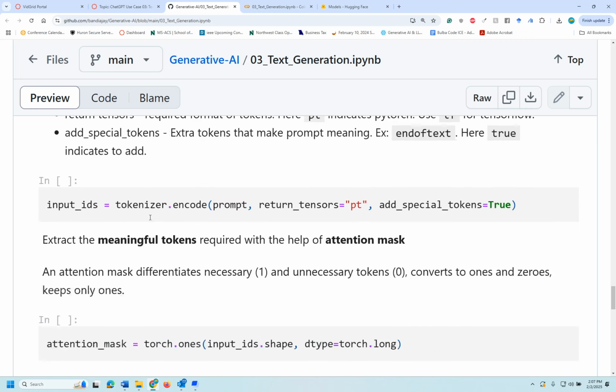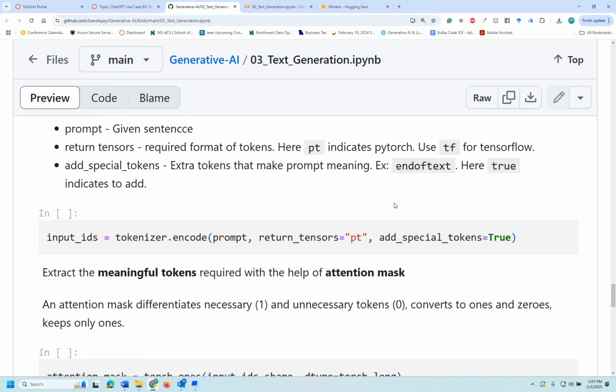Using the tokenizer.encode, we pass the prompt, apply PyTorch, and make sure to add some special tokens also. The special tokens give indications that your prompt makes some sense, so the model would be able to identify different meanings of a given prompt.